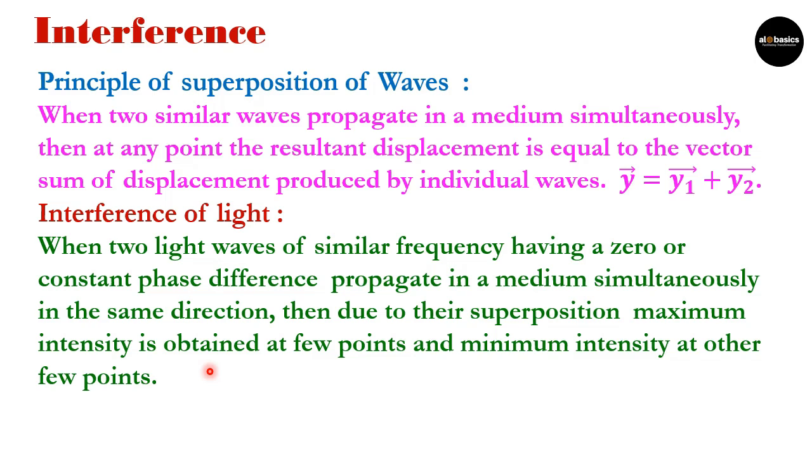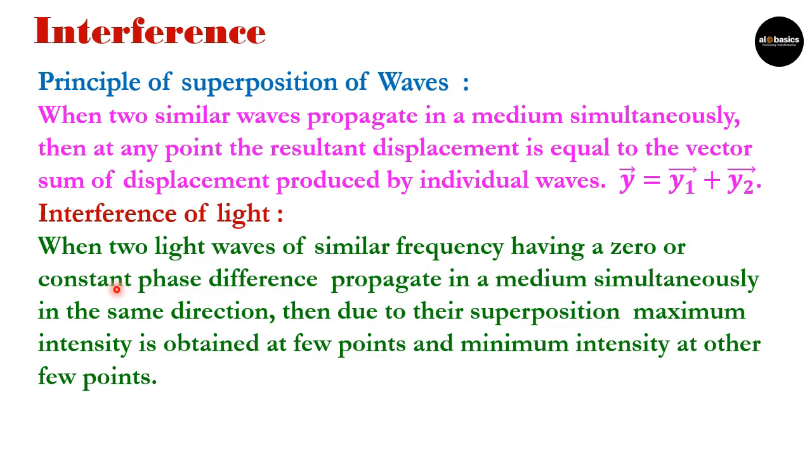Let us understand this first of all. What is important here? We have two waves. What sort of waves are these? Their frequency should be the same. One more thing is important here, that is their phase difference, and that phase difference should be zero or constant.